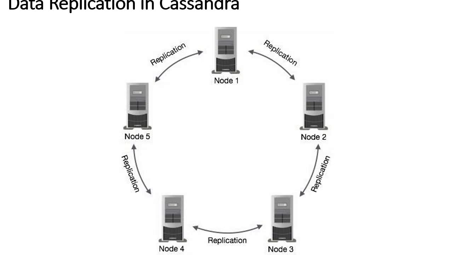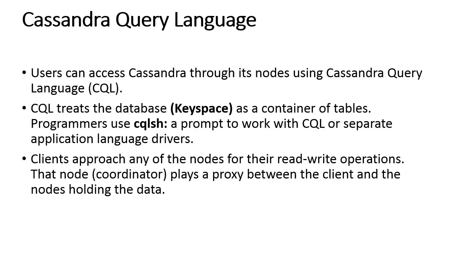As far as the replica is concerned, you can see from this figure that the gossip protocol is used to ensure communication with each other to detect any faulty node or any failure of a particular node.